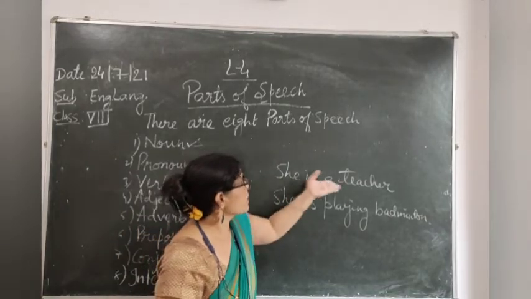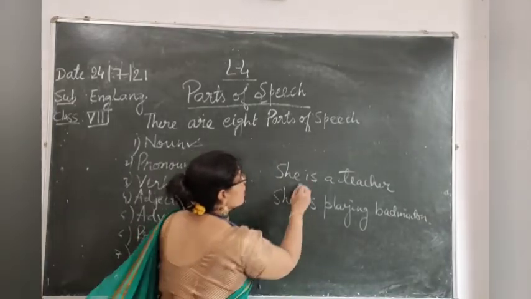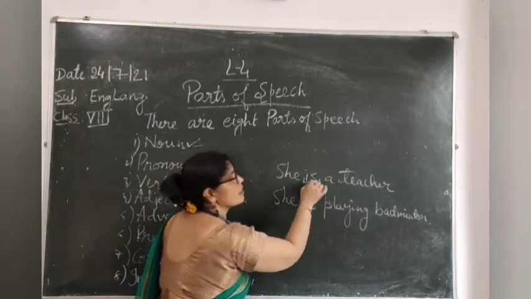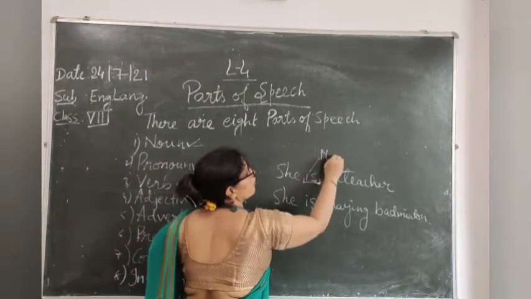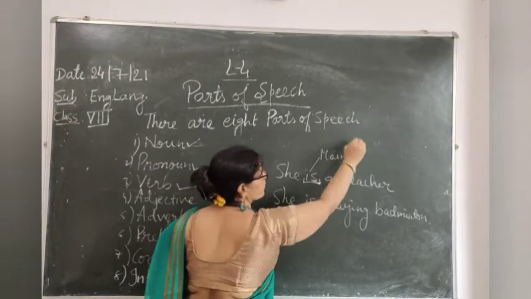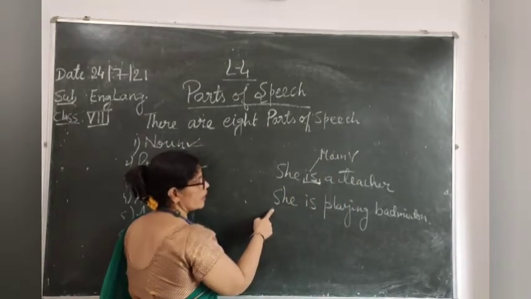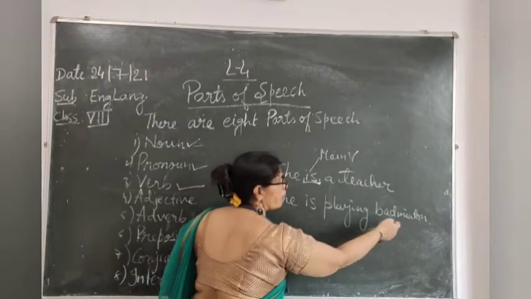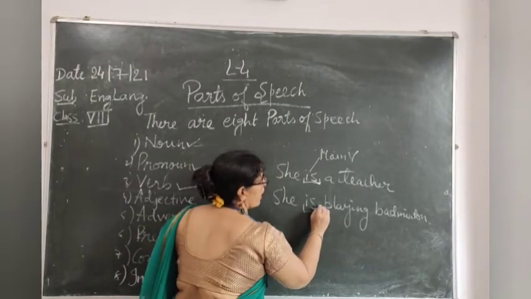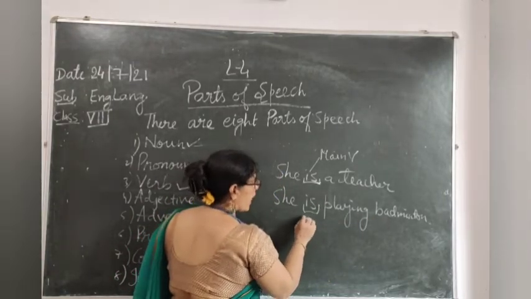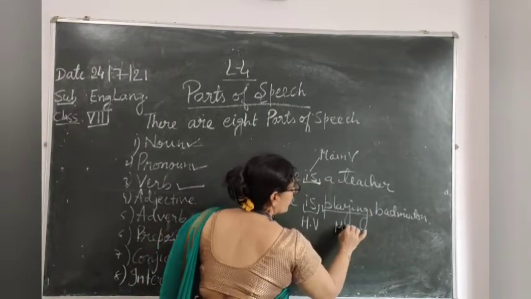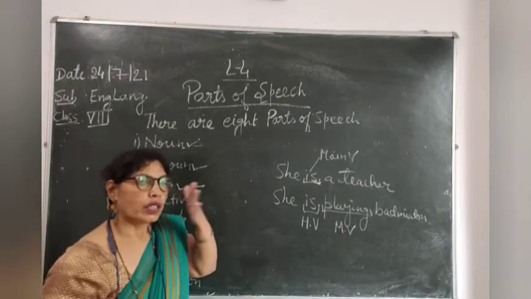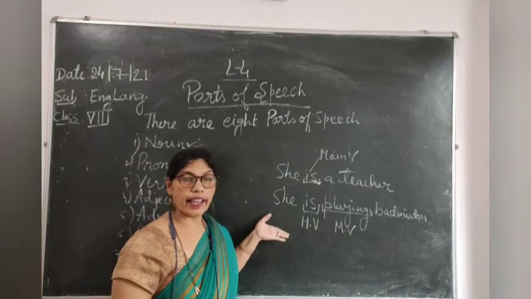See, she is a teacher. In this, "is" is called a verb, and it is working as a main verb. Okay, here she is playing badminton. In this sentence, "is" is working as a helping verb, and "playing" is the main verb. In both the sentences, verbs are there.